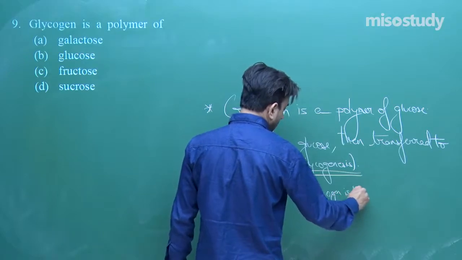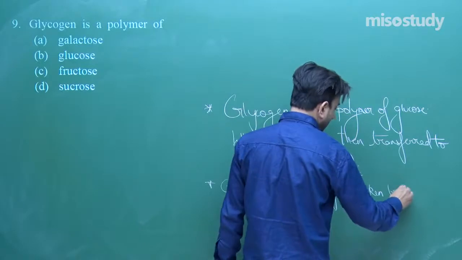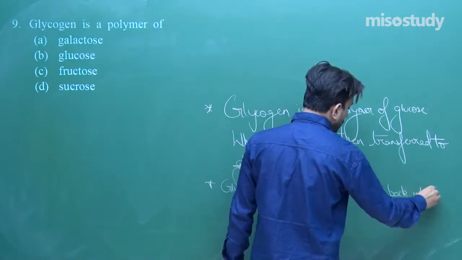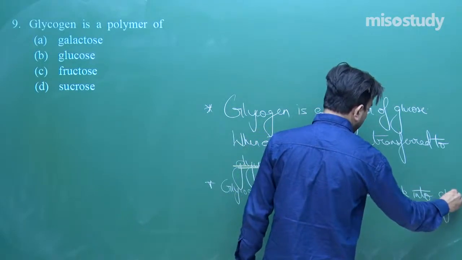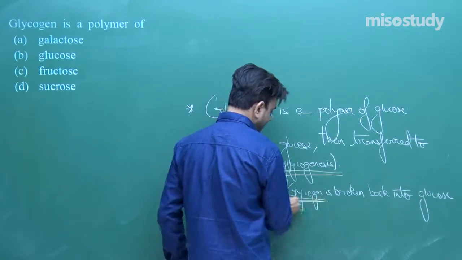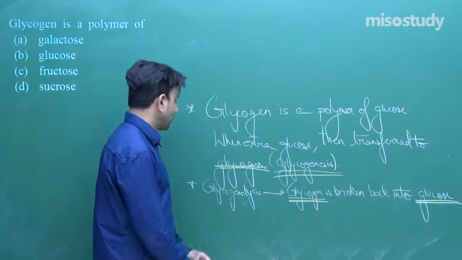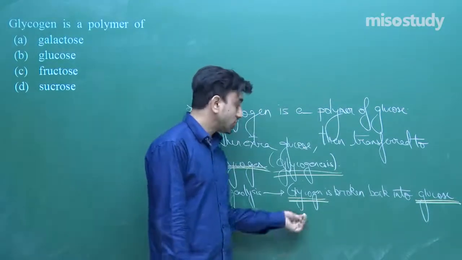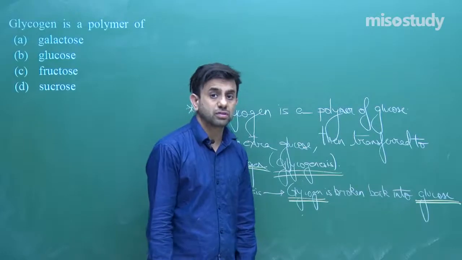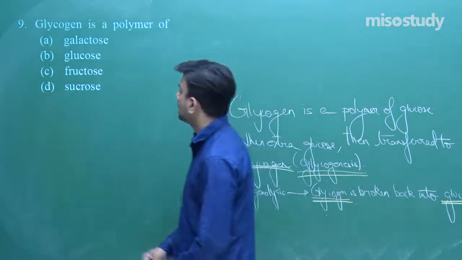Glycogen is broken back into glucose. Okay, glycogenolysis, the glycogen is broken back into glucose. So yes, glycogen is a polymer of glucose.